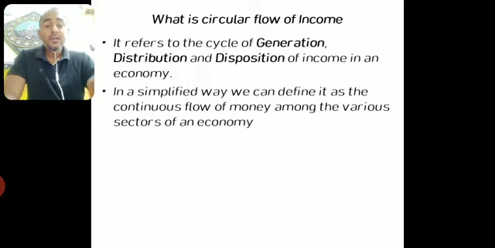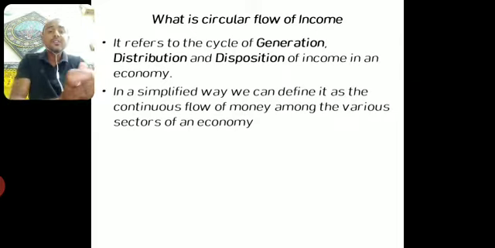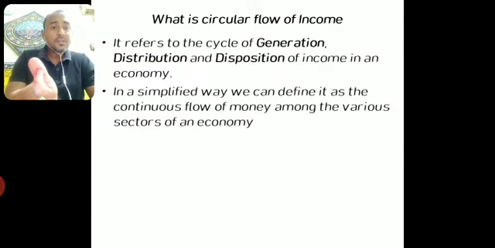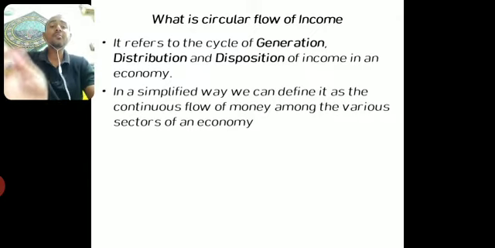Now we are paying, suppose, 100 rupees to land, 200 rupees to labor, and again 200 rupees to capital. So in this way 100 plus 200 plus 200, we are paying 500 rupees as income to these factors of production. So this is called the distribution of the income among the factors of production.